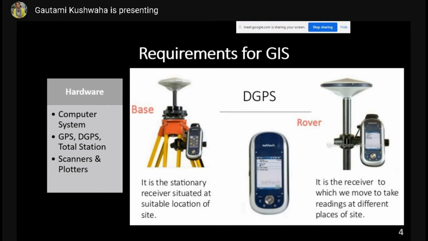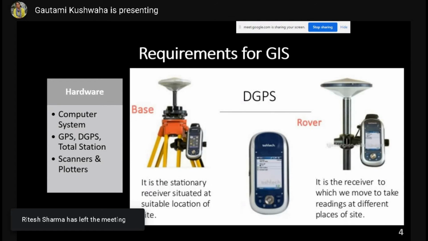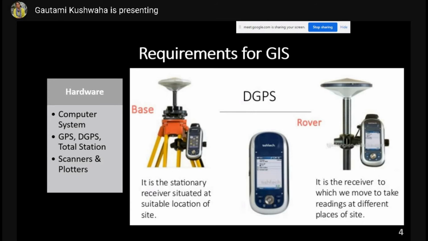Now GPS can be used anywhere around the world, but with DGPS, if you have set up a base in a particular location, you can only record locations in an area of around 100 kilometers or something, not more than that. So if you want to do a local survey, you can use DGPS for better accuracy.